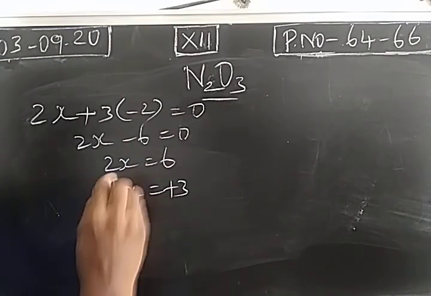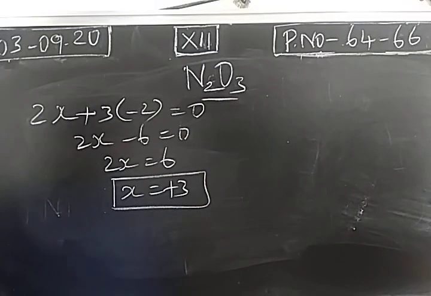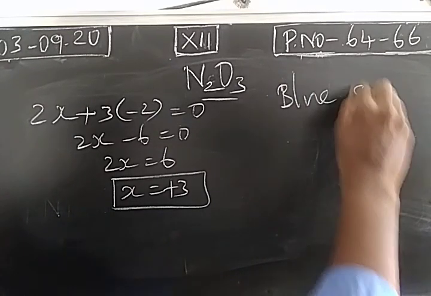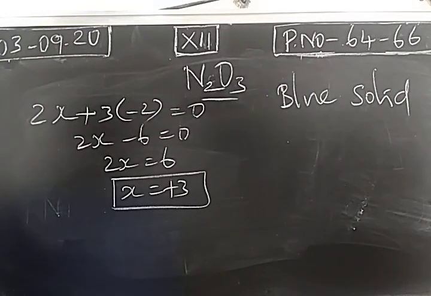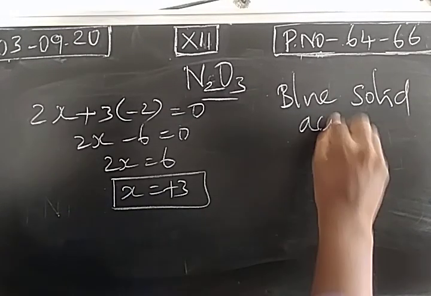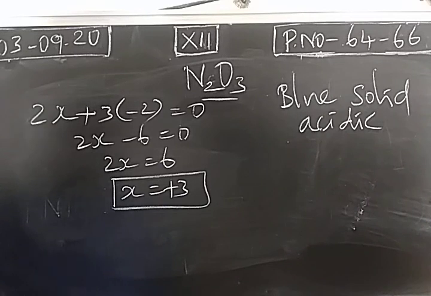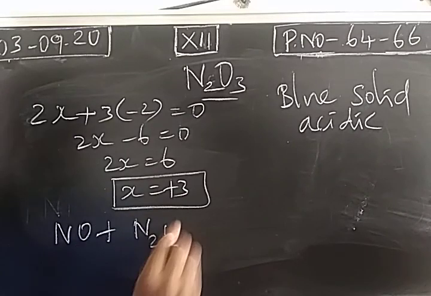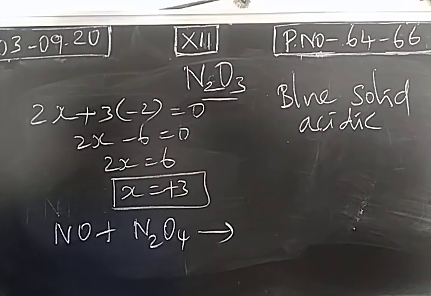The oxidation state of nitrogen in dinitrogen trioxide is +3, and it is a blue color solid, which is acidic in nature. One more question. The preparation of dinitrogen trioxide: it can be prepared from nitric oxide and nitrogen tetroxide. If these two join, we get dinitrogen trioxide.